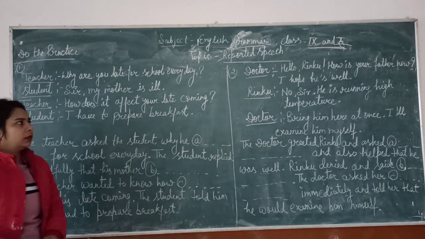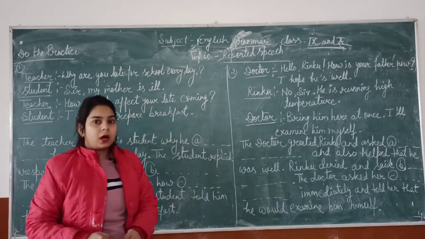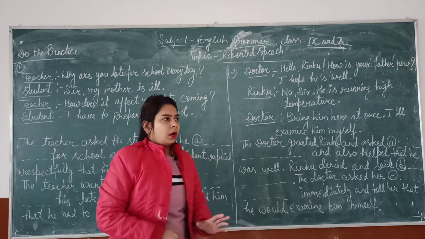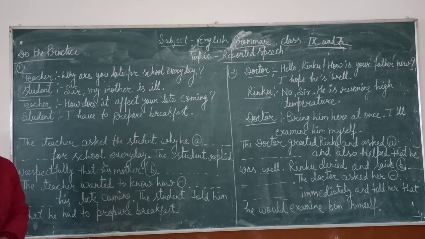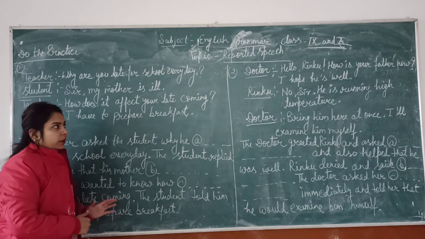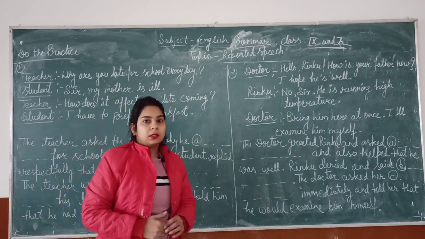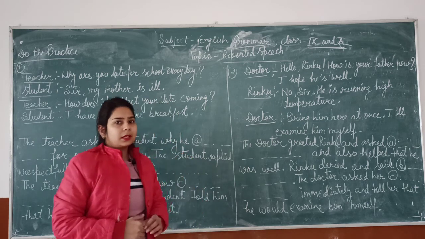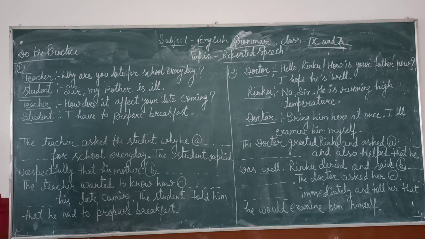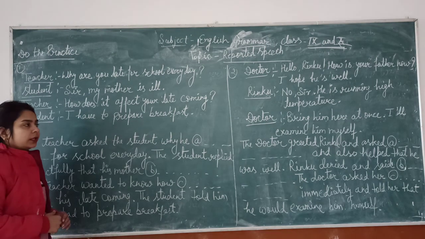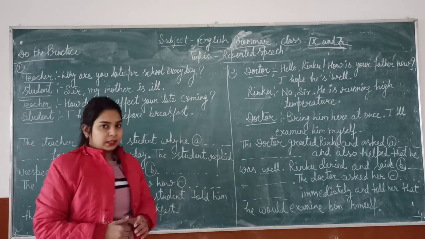Hello everyone. In my previous video, I told you about reported speech. The types of reported speech: the first type is assertive sentences, meaning simple sentences. Second is interrogative sentences and third is imperative sentences.